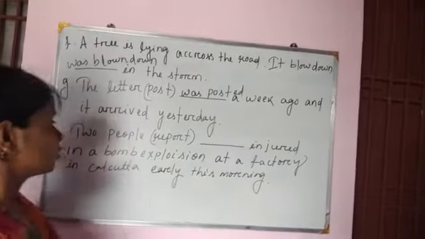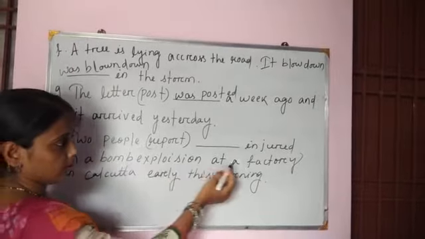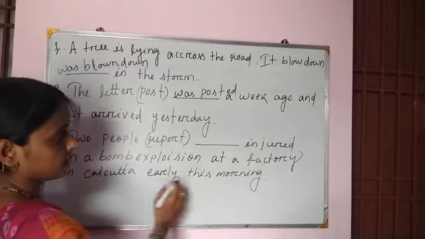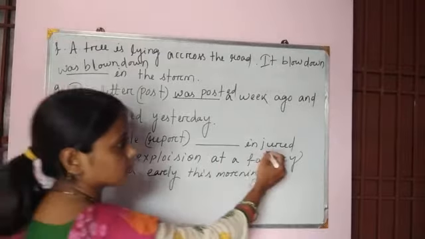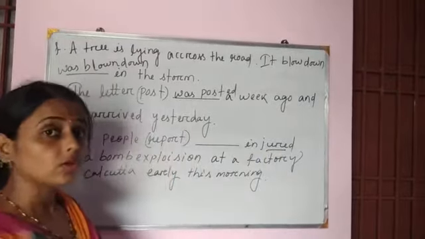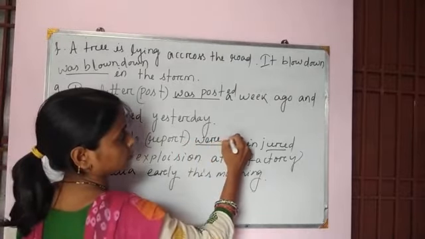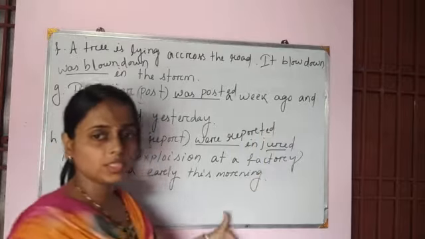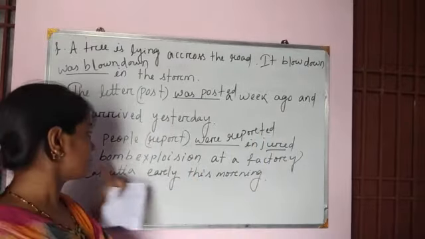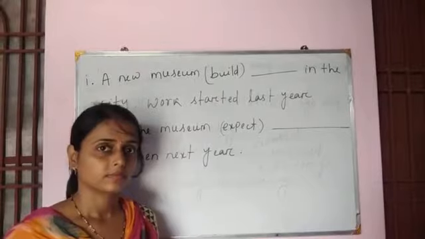Next question. 2 people report injured in a bomb explosion at a factory in Kolkata early this morning. So here 2 people is the plural form and this one is past tense. So the answer is, 2 people were reported injured. Okay, so this is the answer of questions F, G and H.